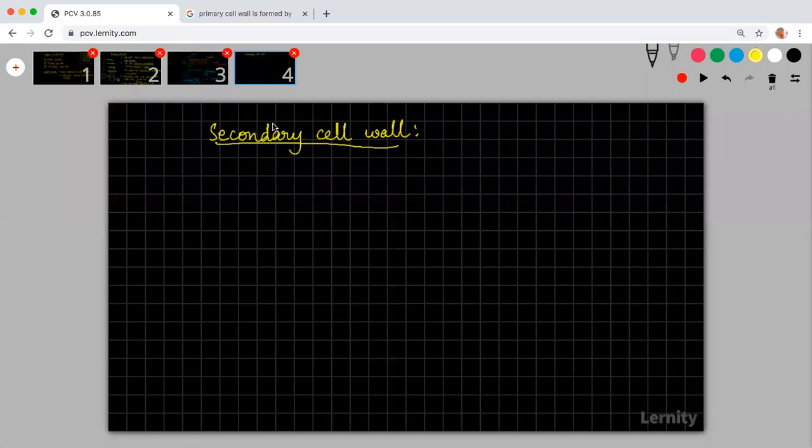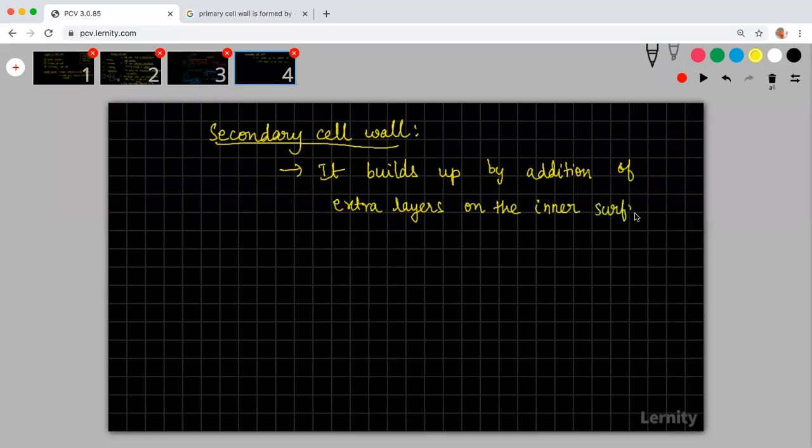It builds up by addition of extra layers on the inner surface of the primary cell wall.